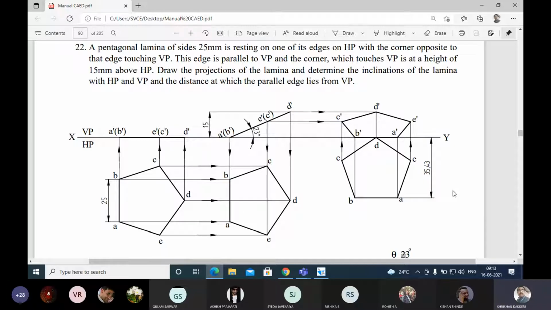This week I'm going to complete the projection of planes. Okay, remaining, you have to solve some more similar problems, and if at all you have any problem anywhere, you can come back to me.